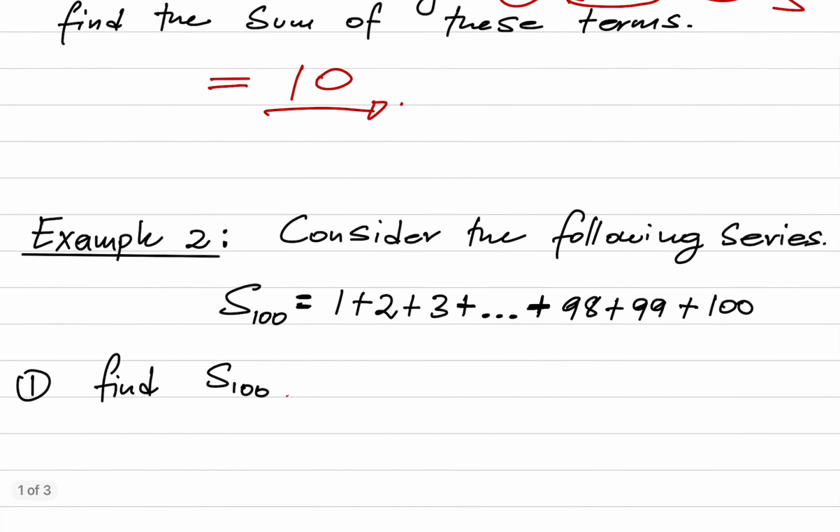Now, what happens if you are required to find the sum of 100 terms? You want to find the sum of 1 plus 2 plus 3 plus 4 plus 5 plus 6 plus 7 plus 8 plus 9 all the way up to 100. How can you do that? We need to find a way. Remember, in mathematics we come up with plans on how to solve problems like this. We take a complicated situation and simplify it using mathematical tools. That is why we are teaching you math: to come up with plans. Now, let us come up with a plan to find the sum of 100 terms.